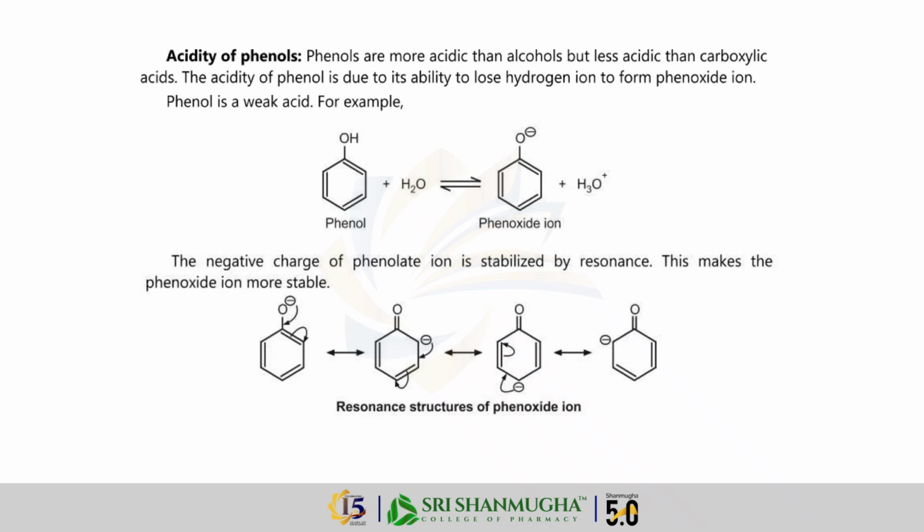Now let us understand the acidity of phenols. Phenols are more acidic than alcohols but less acidic than carboxylic acids. This is because phenol can lose a hydrogen ion and form a phenoxide ion. Phenol is considered a weak acid. When phenol reacts with water, it forms a phenoxide ion and a hydronium ion.